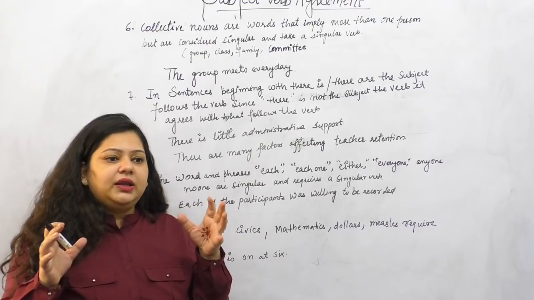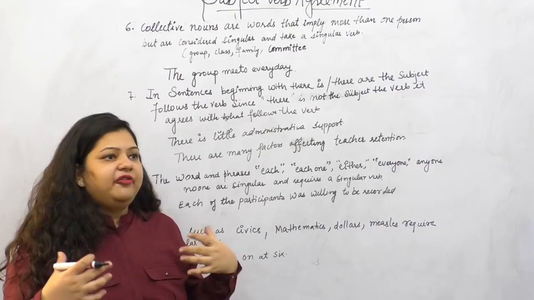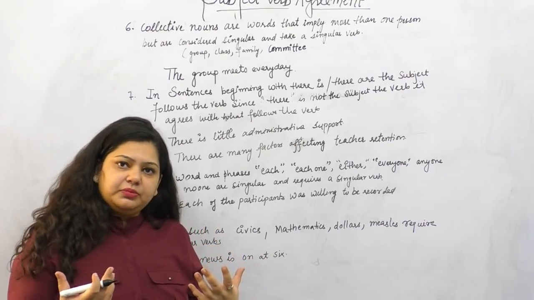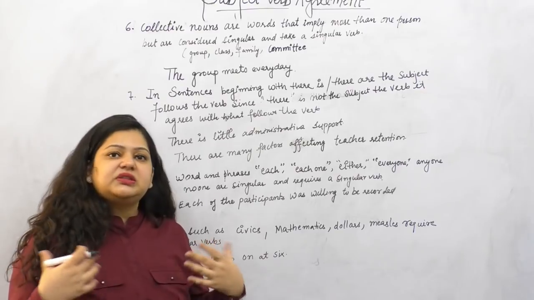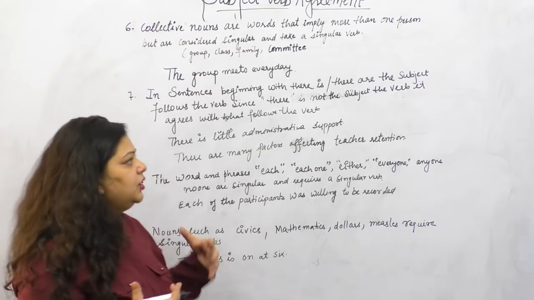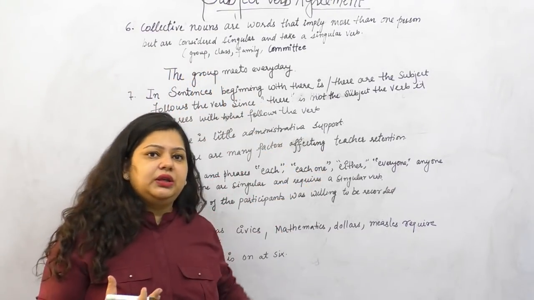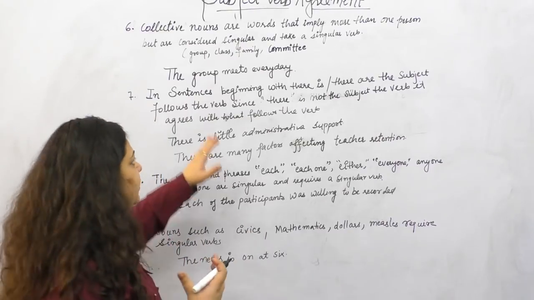Class is a collection of students, family is a collection of family members, and committee is a collection of committee members. So these are counted as one. With these nouns we'll be considering the singular verb. Let's see one example.